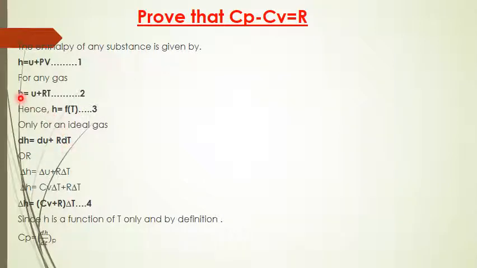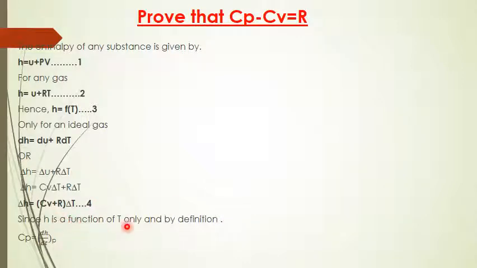If you write equation 2 in differential form, you can write delta H equal to delta U plus R delta T. Now, delta U equal to Cv delta T, so delta H equal to Cv delta T plus R delta T. Now, delta H equal to Cv plus R, taking delta T as common. Call it equation number 4.